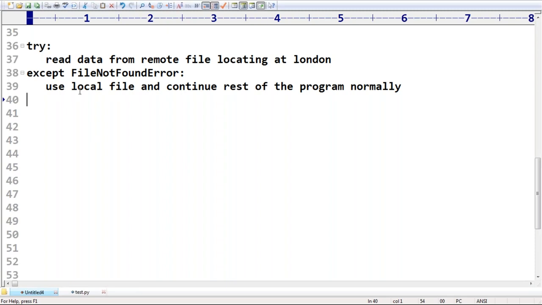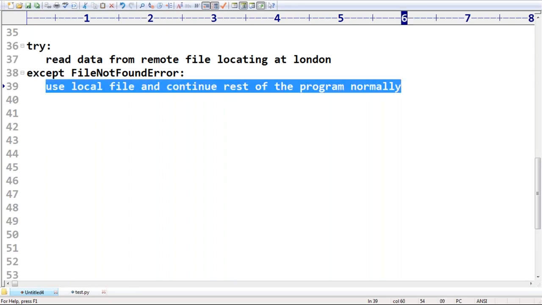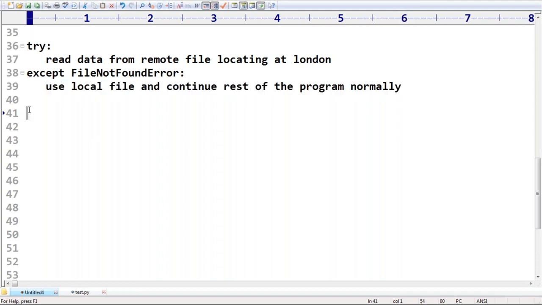So this is the way of defining some alternative way to continue, which itself is nothing but exception handling. Clear? Sir, up to this, is any explanation required? Okay, sir, three things I'm talking about. What is the exception?